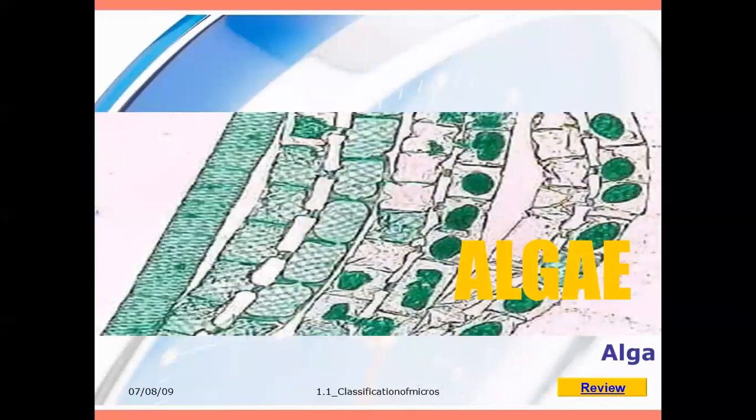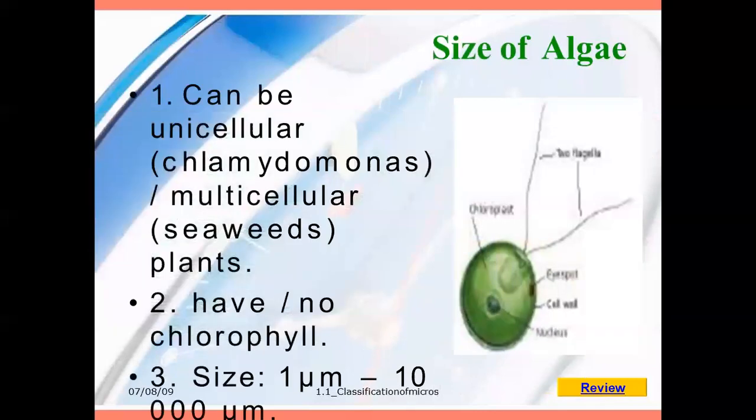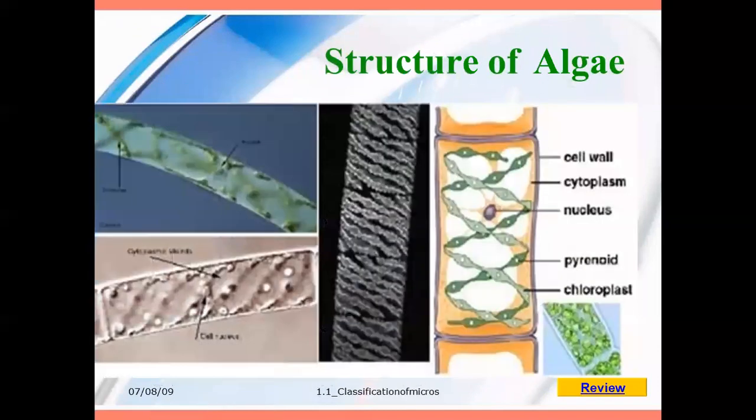The next is algae. Coming to algae, the size of algae can be unicellular or multicellular. It depends on the types of algae. They have no chlorophyll in some cases. Size is 1 μm to 10,000 μm.